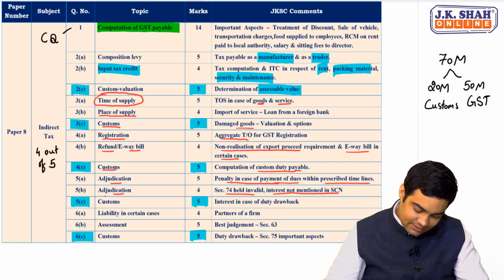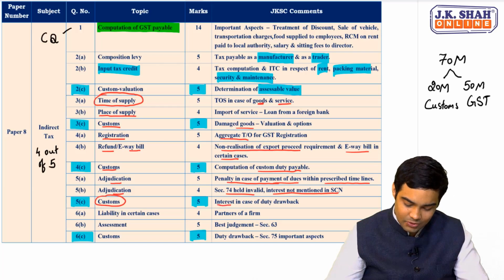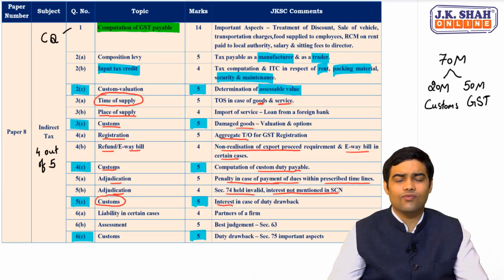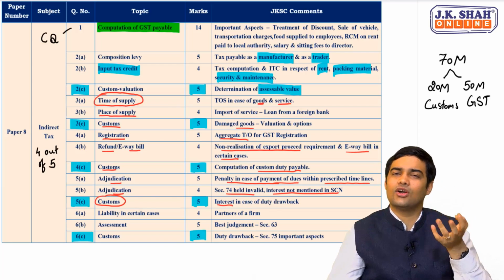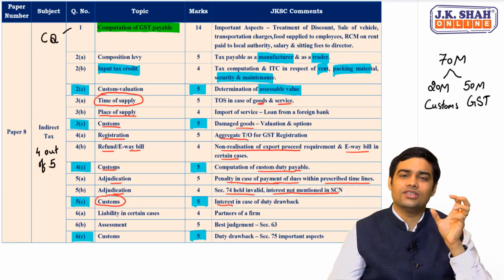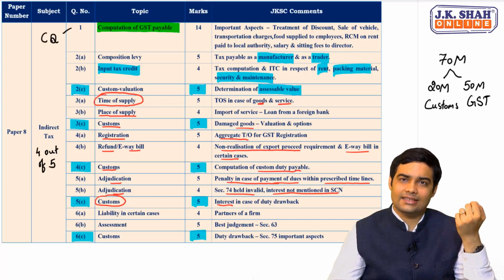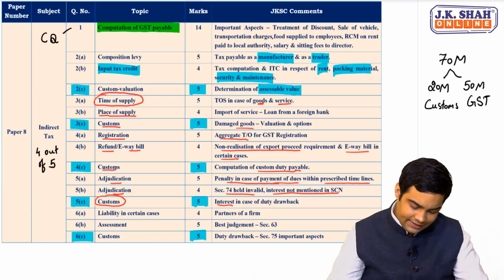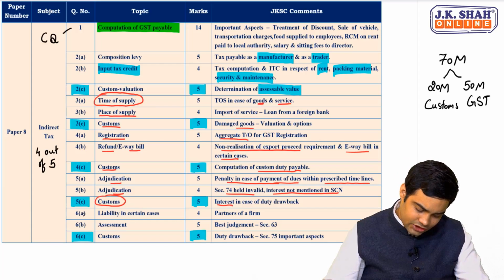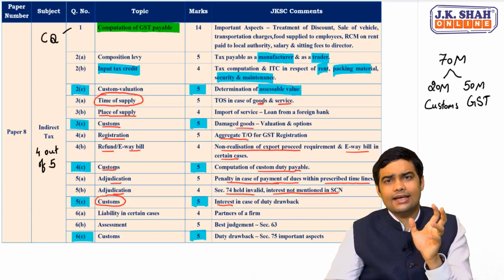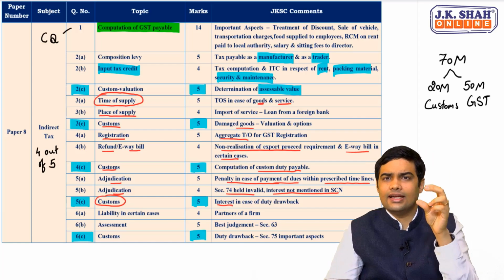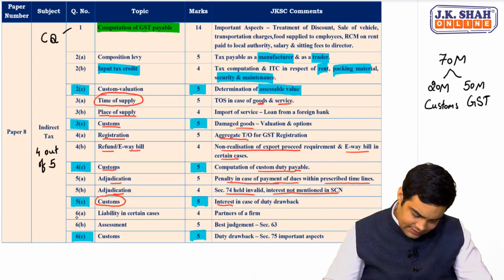5C, again a customs related question, interest computation. Normally, you will find one question of interest computation, be it from GST or be it from customs. So this was an interest computation on duty drawback related aspect. And the last question was basically theory question, and that's how the pattern has been.